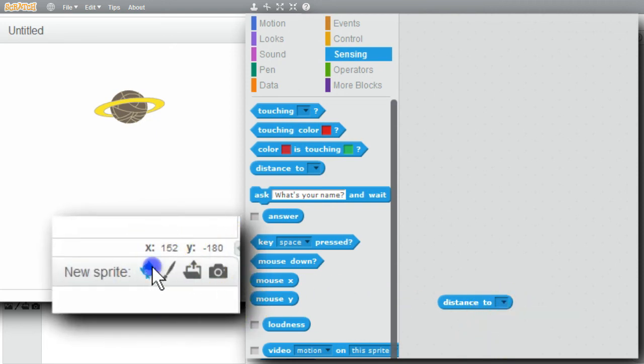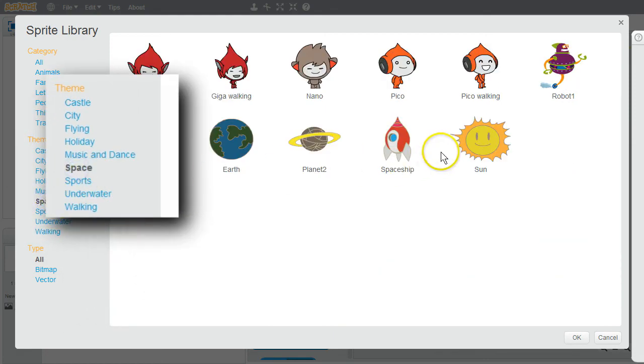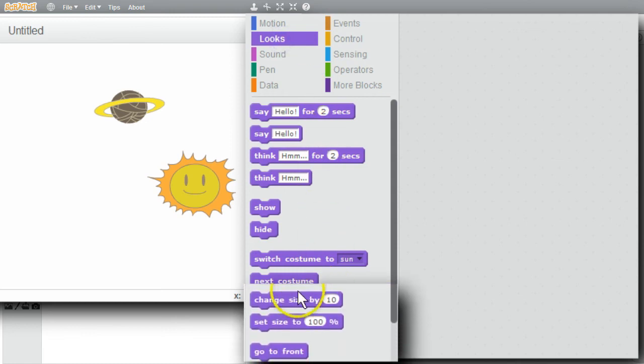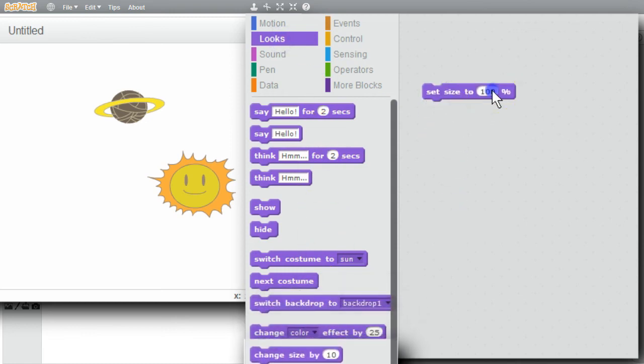I'll get another sprite. Space. Sun. I want it smaller. Go to Looks. Set size. I'll try 75%.